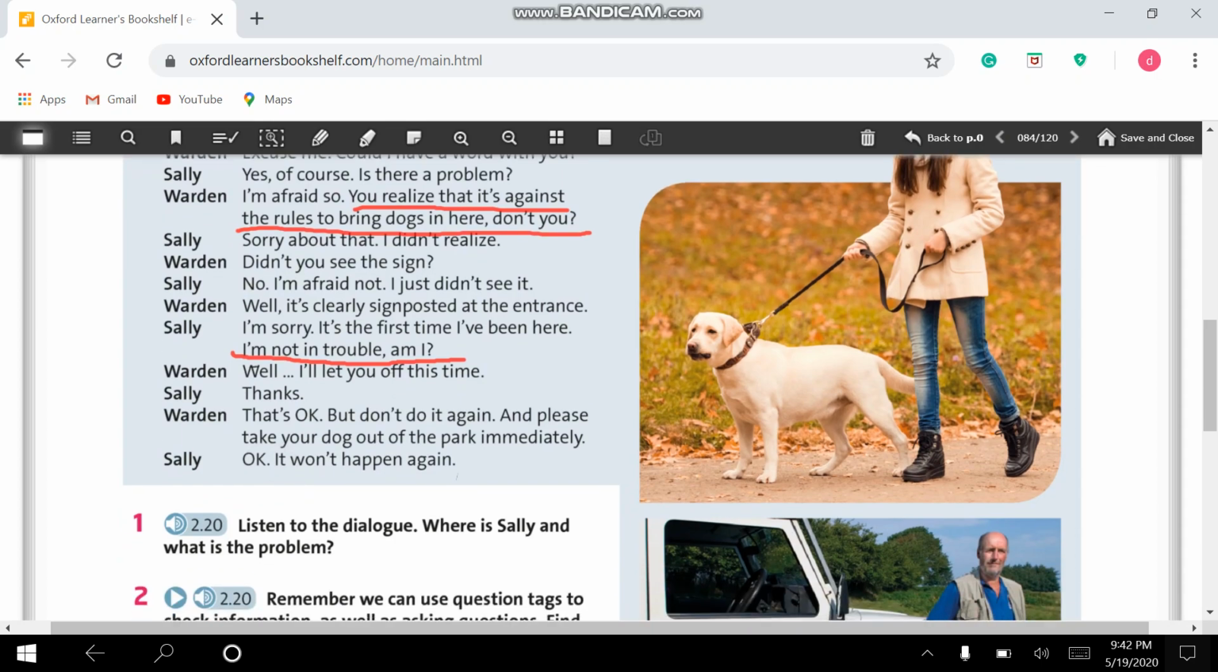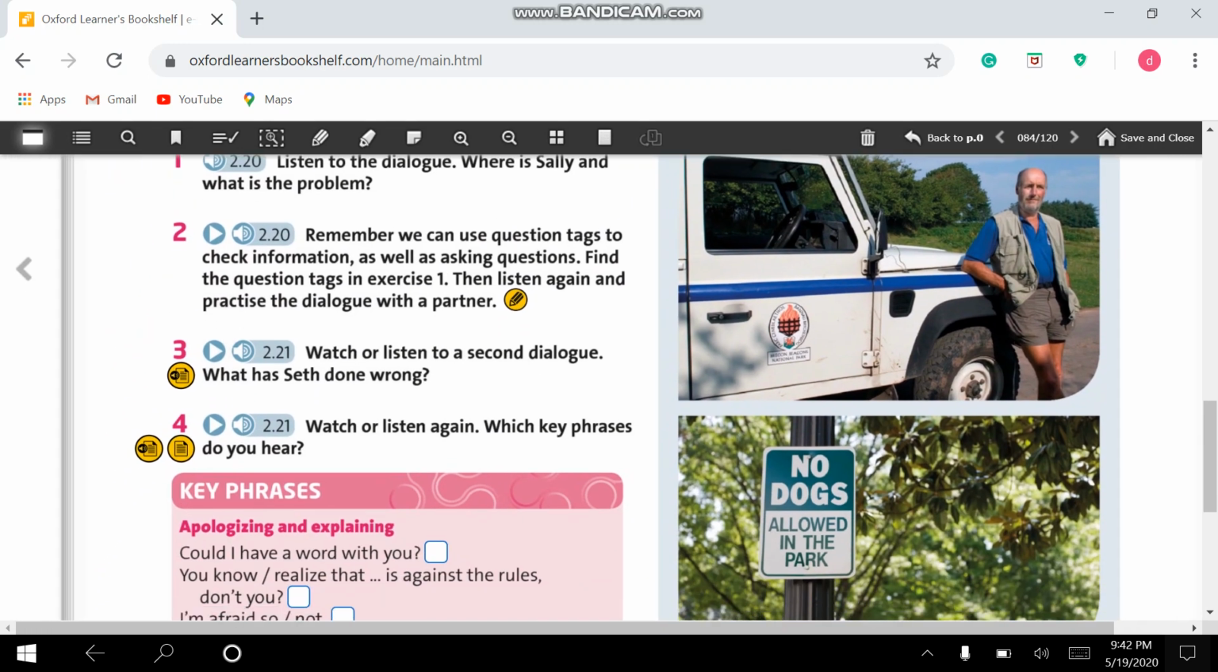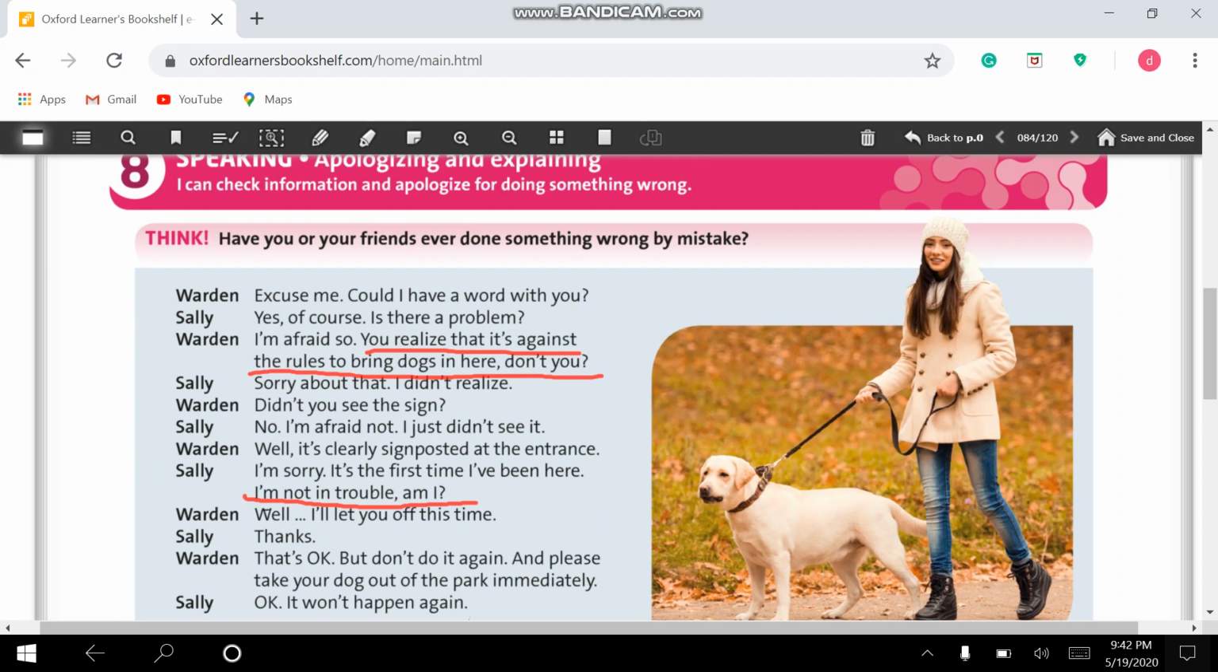Okay, so Sally is in the park with her dog, and it is against the rules to take dogs into this park. Exercise number 2. Remember, we can use question tags to check information, as well as asking questions. Find the question tags in exercise 1. Okay? So, you realize that it's against the rules to bring dogs in here, don't you? This is a question tag. I'm not in trouble, am I? This is also a question tag.